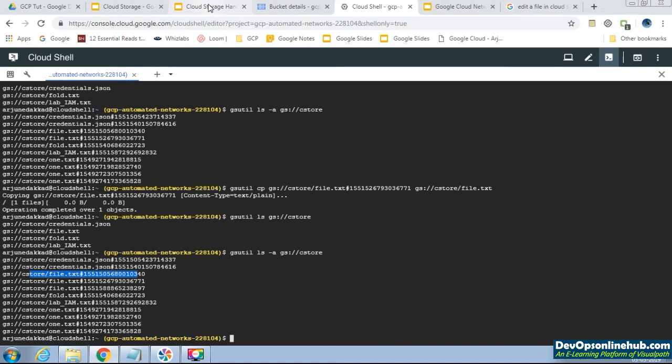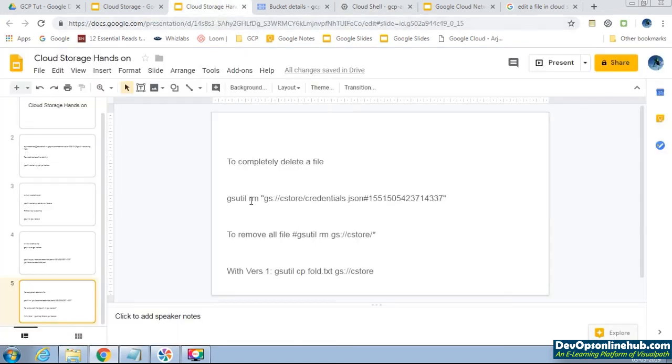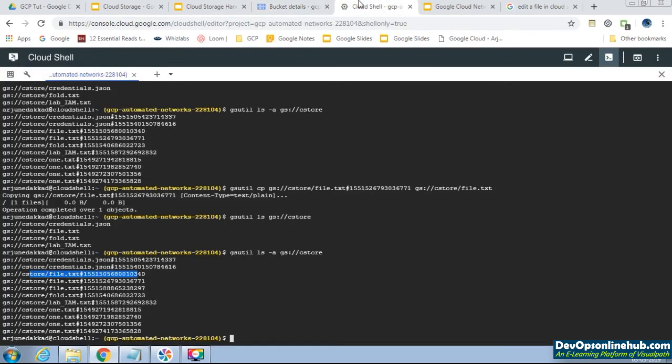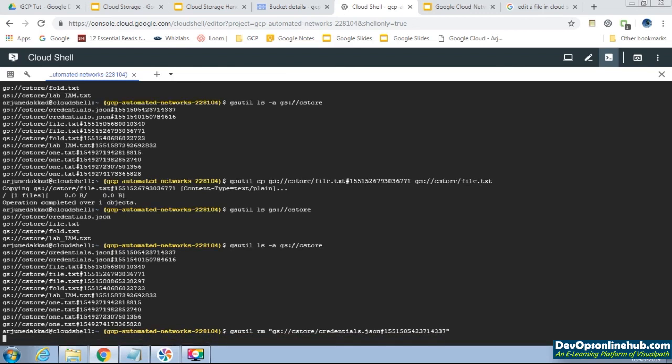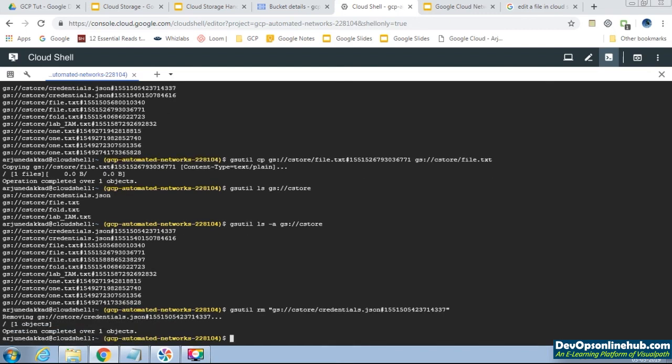How will we do that? What is the command? gsutil rm. gsutil rm, then copy the entire thing. It has entirely removed this archived version.